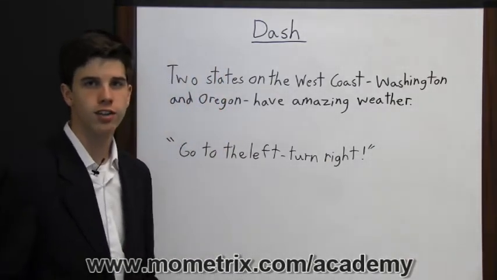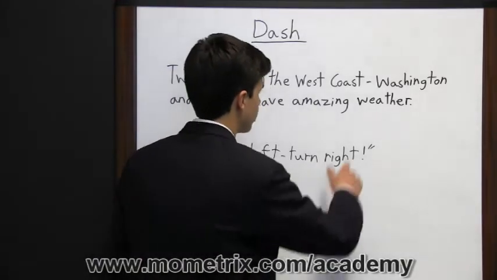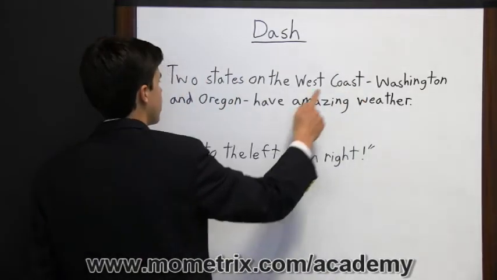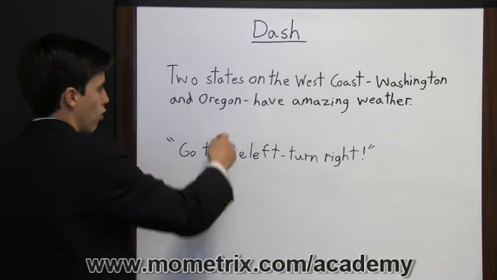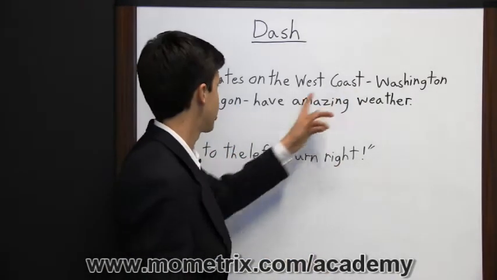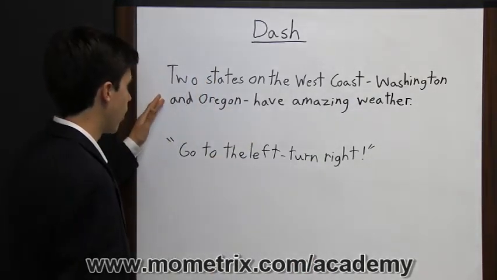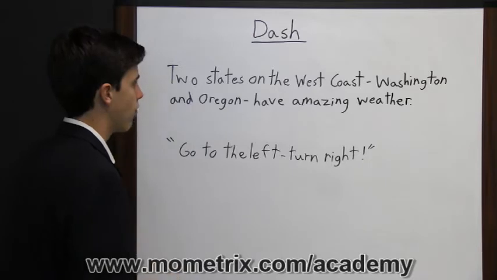So what's one way you can set off additional information? Through the use of commas. So we could just put a comma right here after coast and a comma right here after Oregon. But in this case, the writer chose to use two dashes. So here, the sentence reads, two states on the West Coast, Washington and Oregon, have amazing weather.